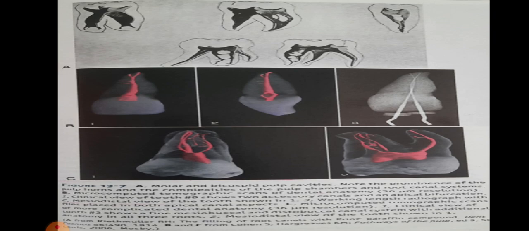Note the prominence of the pulp horns and the complexities of pulp chambers and root canal systems.